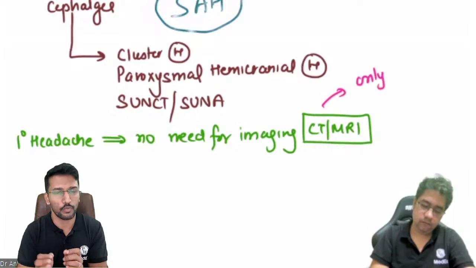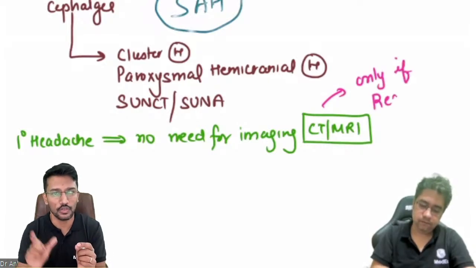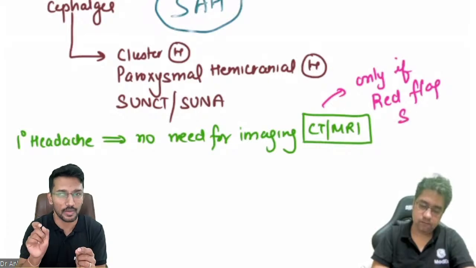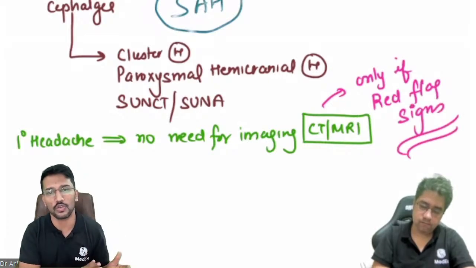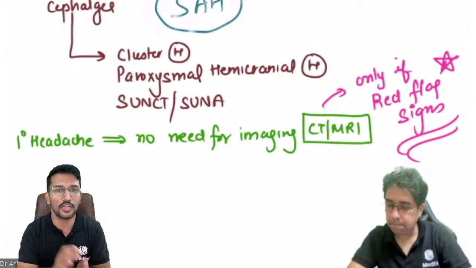So that is the important point. In any question, if there is a red flag sign, then you don't make the diagnosis of primary headache disorder immediately. You have to rule out other causes or secondary causes. So what are those red flag signs?